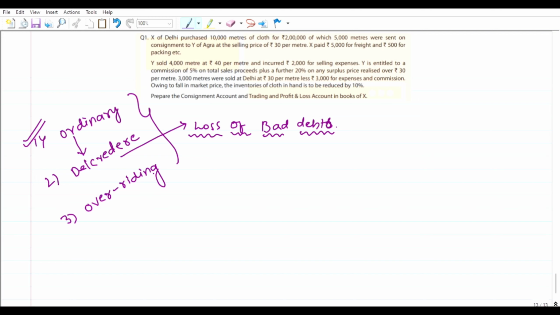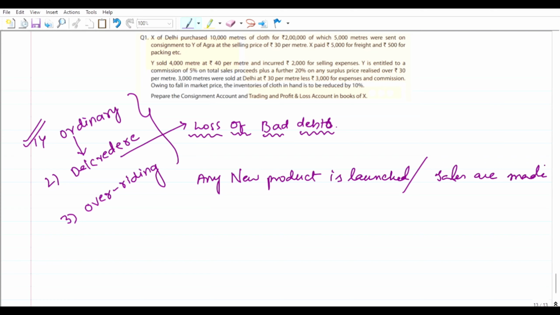And now comes the overriding commission. Overriding commission is the commission which the consignor pays to the consignee if any new product is launched, or if the sales are made above the cost price or invoice price.